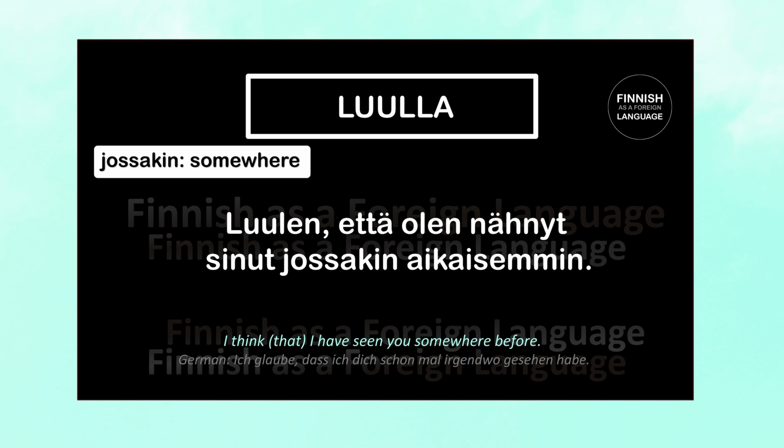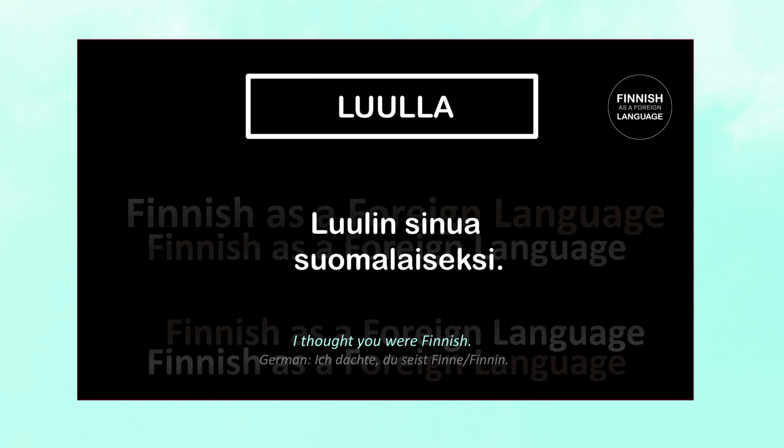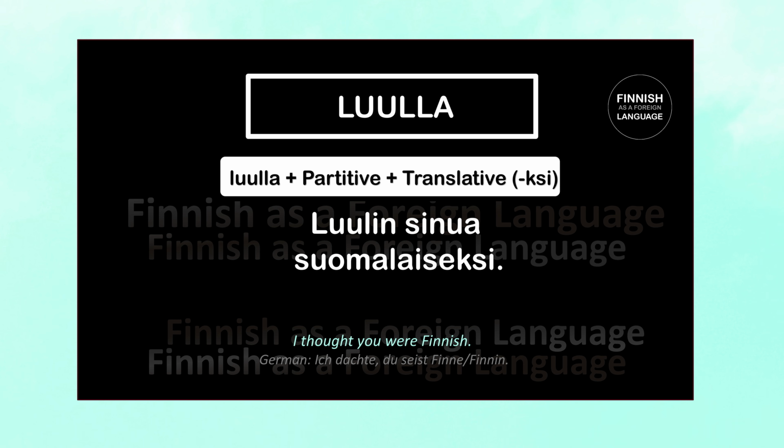Let's repeat again. Luulen, että olen nähnyt sinut jossakin aikaisemmin. I think I have seen you somewhere before. Luulin sinua suomalaiseksi. This is quite an interesting construction. Here we have the verb luulla plus partitive case plus translative. So when we say luulin sinua suomalaiseksi, then we mean that we assumed the other person was Finnish, but the assumption turned out to be wrong.